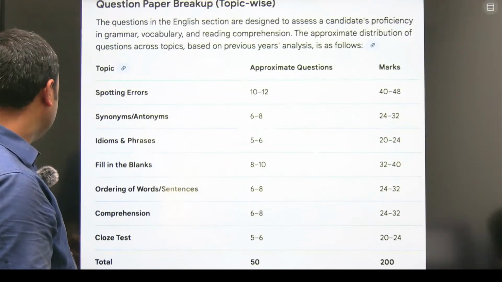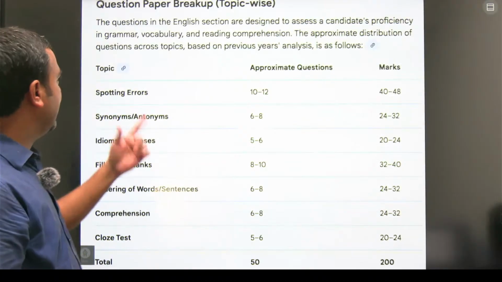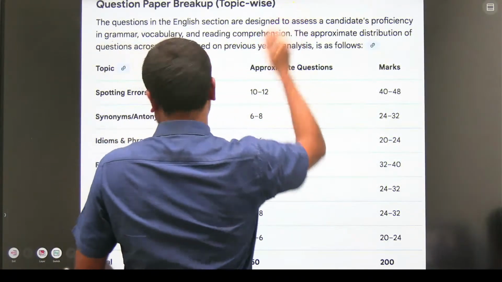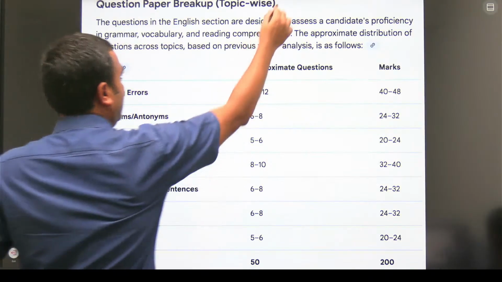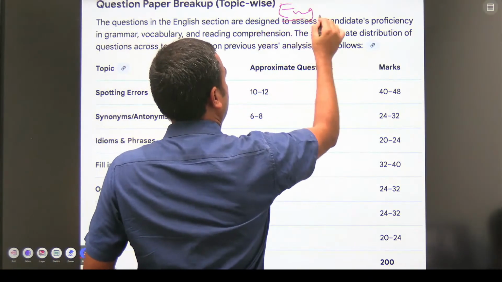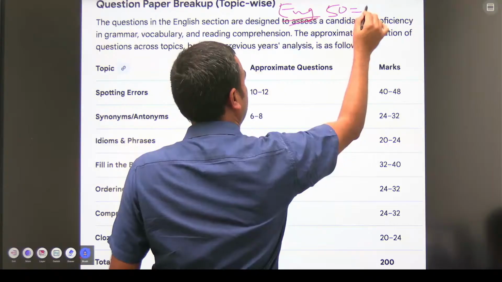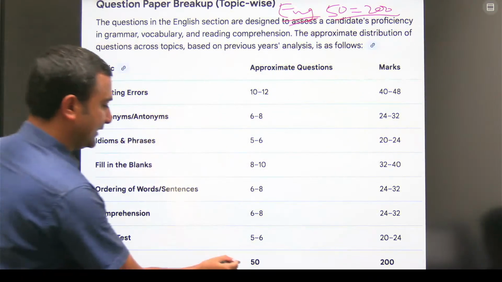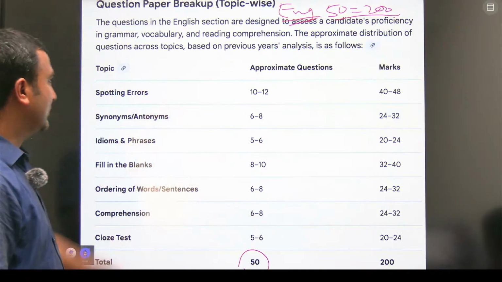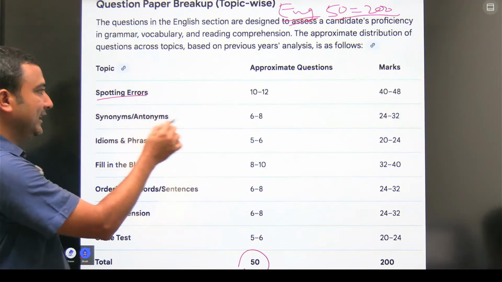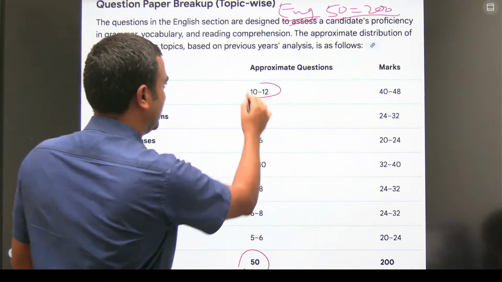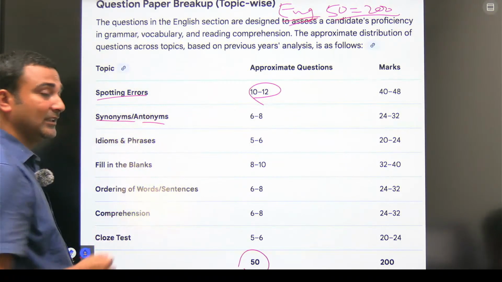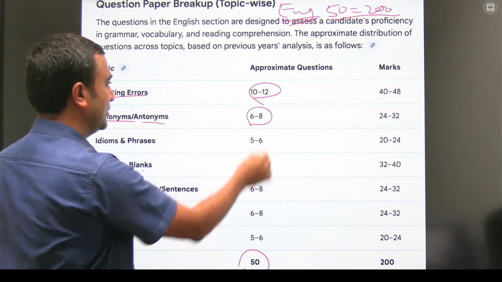Then I would like to tell you how many questions from English. For English there will be 50 questions for 200 marks. In those 50 questions, look at the breakup, how these questions are distributed. For spotting errors, there will be 10 to 12 questions. For synonym, antonym, meaning synonyms and antonyms, there will be 6 to 8 questions.